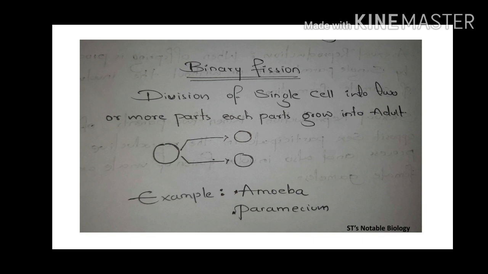Let's see what this binary fission is. See, it is the division of a single cell into two or more parts. What is it? Division of a single cell into two or more parts. Each part grows into an adult. In this figure, you can see that a single cell is dividing into two new daughter cells. Later, these cells grow and appear as new adult cells. This kind of binary fission we can see in amoeba and paramecium.